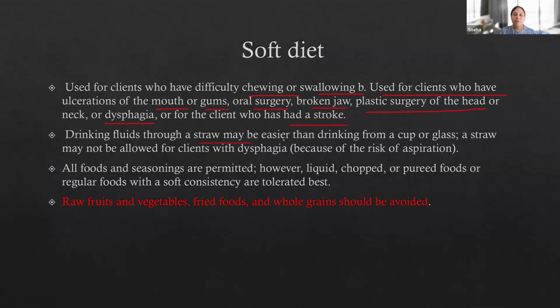Drinking fluids through a straw may be easier than drinking from a cup or a glass, or a straw may not be allowed for the client with dysphagia because of the risk of aspiration. All food and seasoning are permitted. However, liquid, chopped, and pureed food or regular food with a soft consistency are tolerated best. Raw fruits, vegetables, fried food, and whole grains should be avoided. Raw fruits, vegetables, fried food, and whole grain items should be avoided in soft diet.